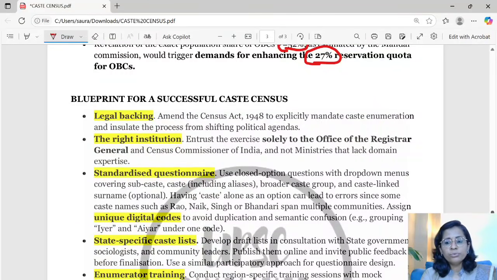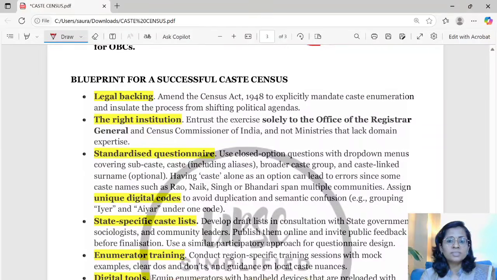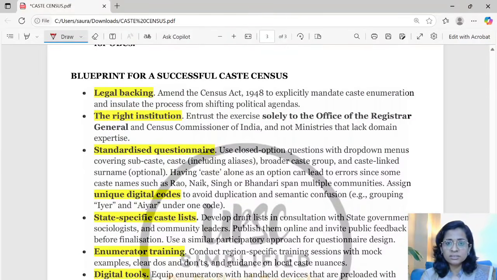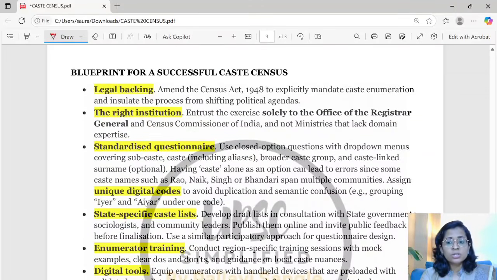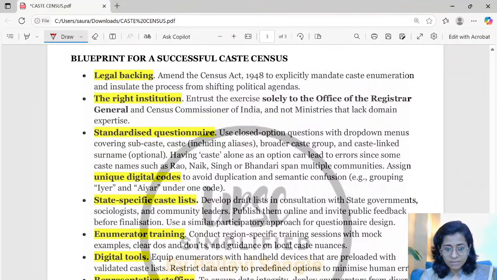So what we need to focus on is how we can do a successful caste census, a scientific caste census, so that the data is accurately used for important decisions. This solution we have clubbed in this paragraph. First of all, there should be a legal backing. The Census Act 1947 should be given an explicit mandate for caste enumeration. We can amend it and then insulate this process from political agendas or political interference.